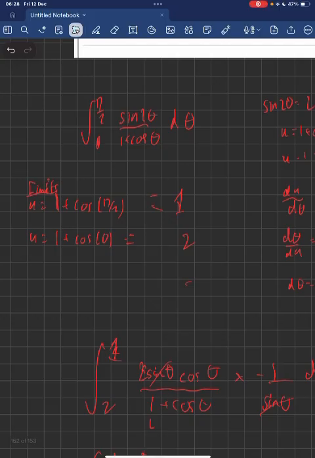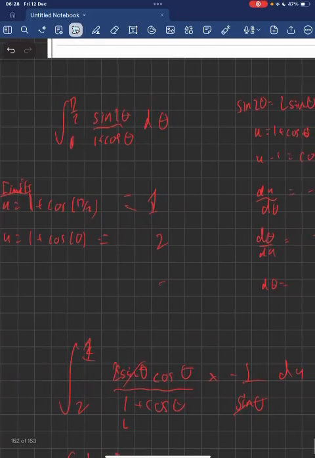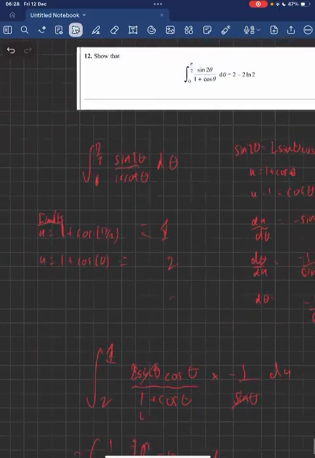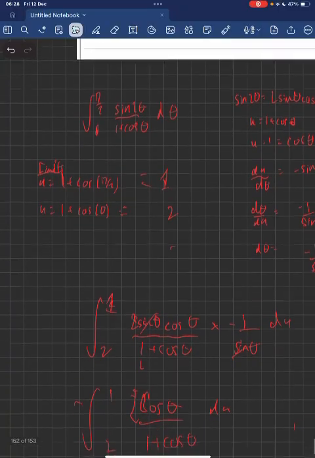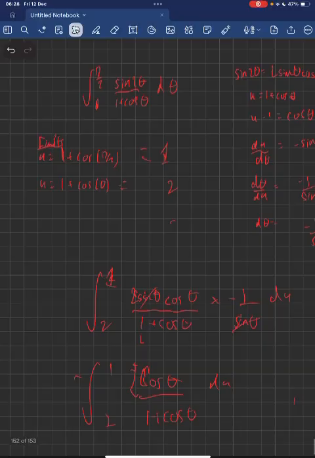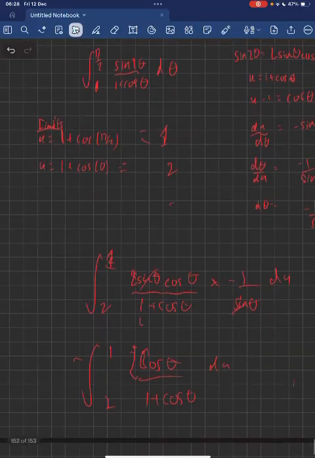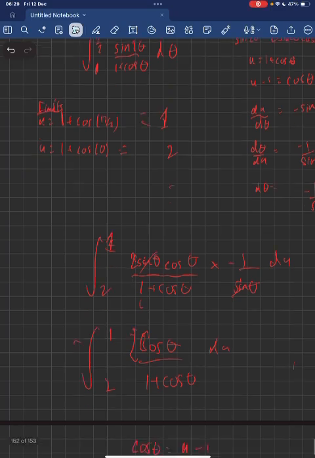So, integral from 1 to 2 of 2 sin θ cos θ times negative 1 over sin θ. So we can cancel out the sin θs, which is the whole point of the substitution. And then cos θ over 1 plus cos θ, well, I can just use a substitution. Actually, 2 cos θ over 1 plus cos θ du. And you can see that I've taken the negative sign out the front of the integral. So that just means when I get my answer, I'll just negate it.